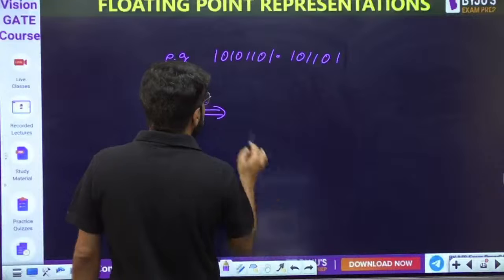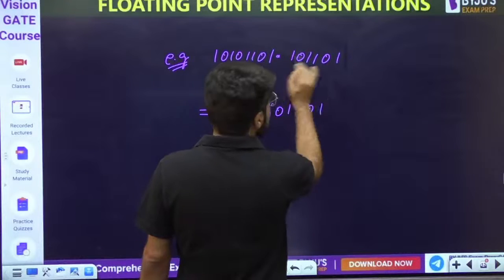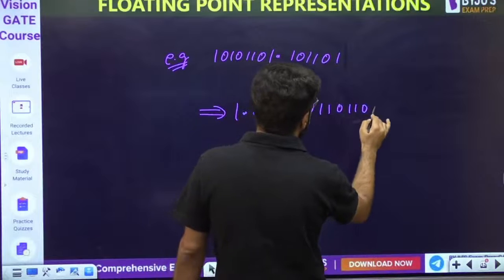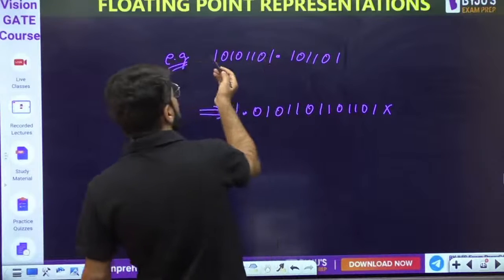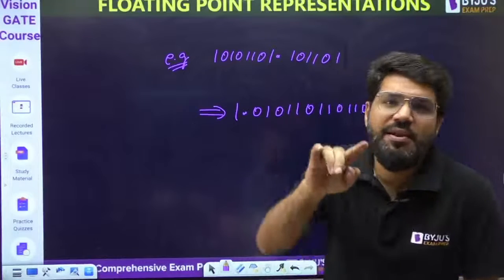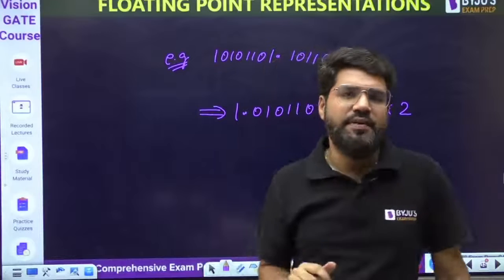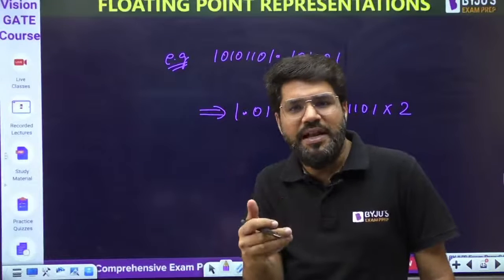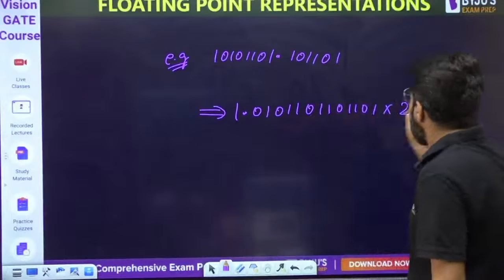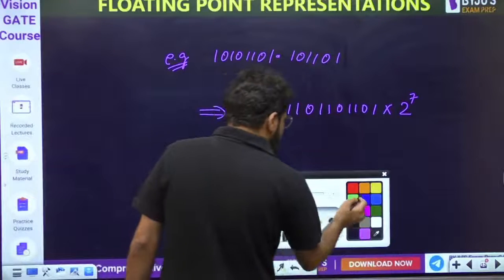Okay, so I will write this as 1.01011101101101 into, now the radix point is shifted 7 positions. Like in decimal, the number was multiplied by 10 power 7, right? If you shift the decimal point 7 places, that means you have divided by 10 power 7, so you multiply by 10 power 7. Here it is binary, we multiply by 2 power 7. Okay, now you look into this, what is this known as?